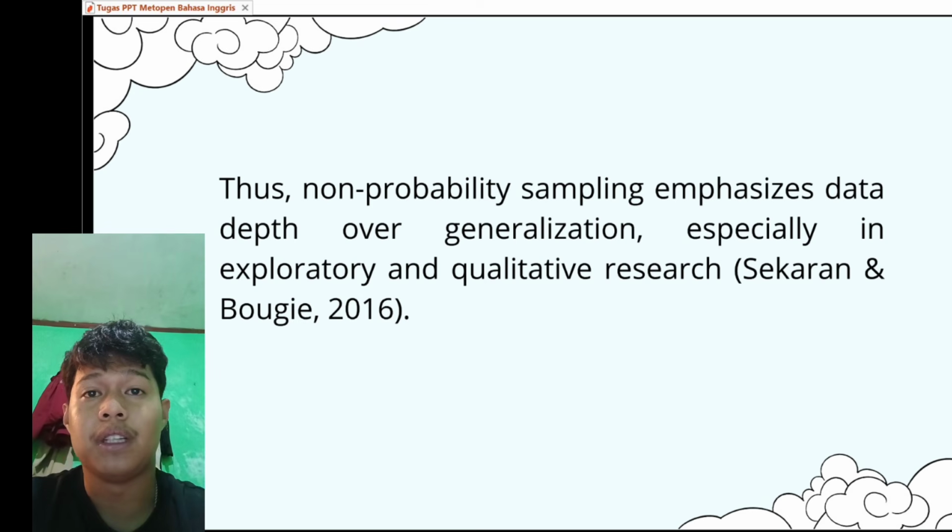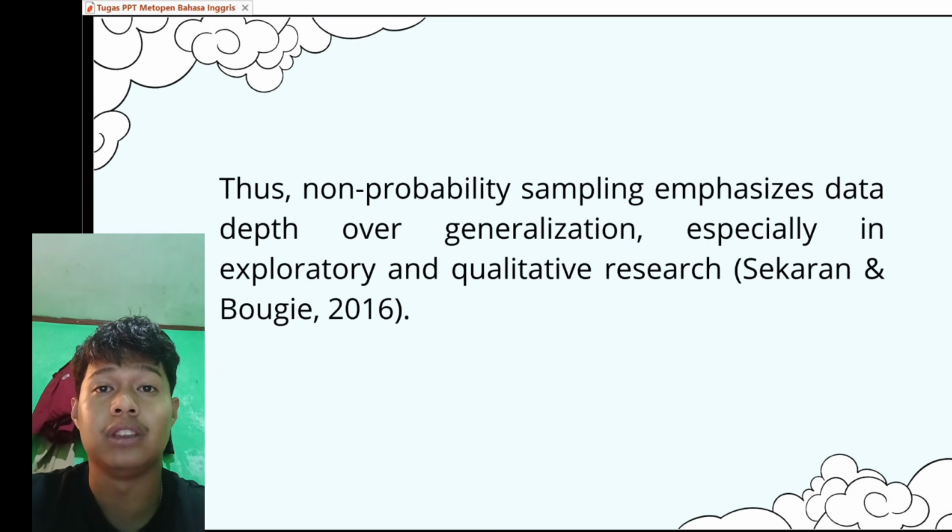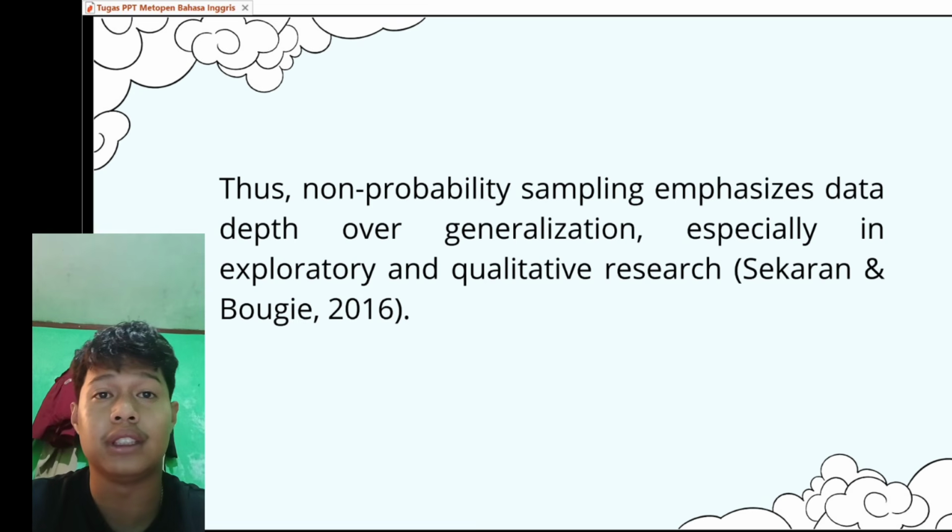Advantages of non-probability sampling. Number 1, faster and easier to implement. Number 2, does not require a complete sampling frame.